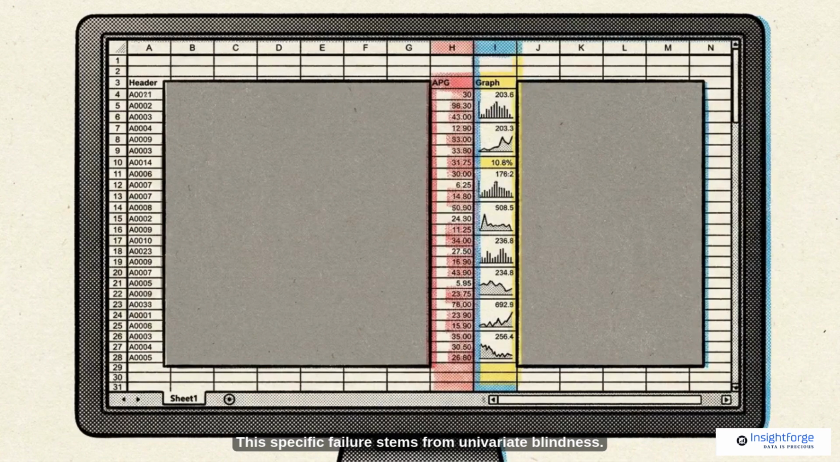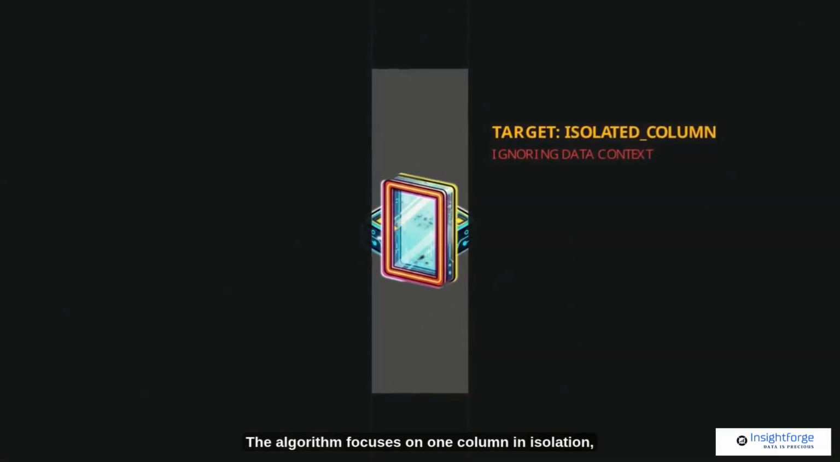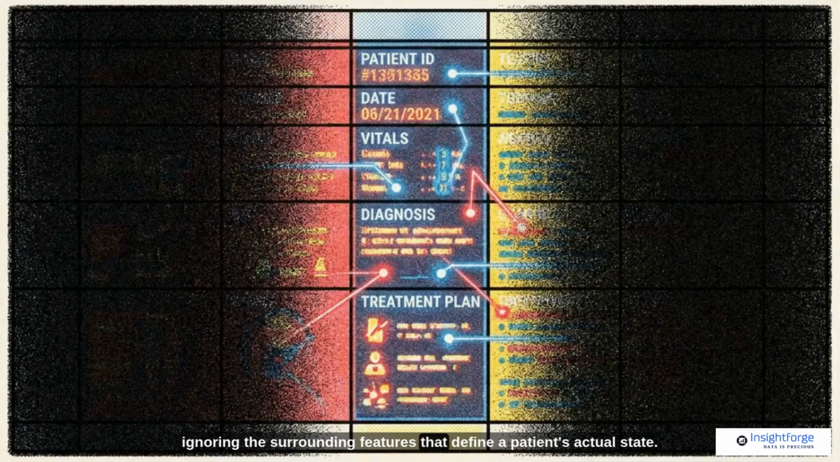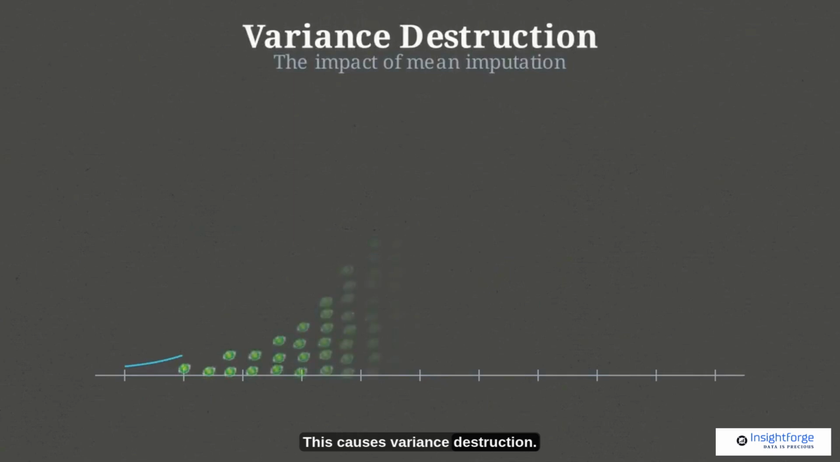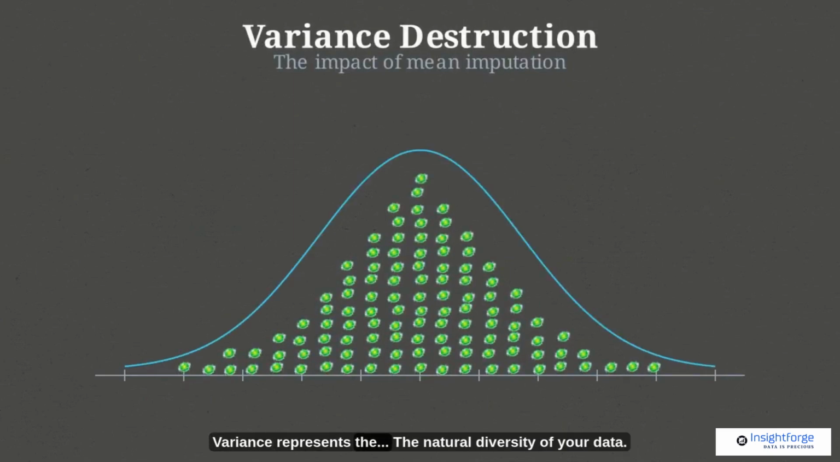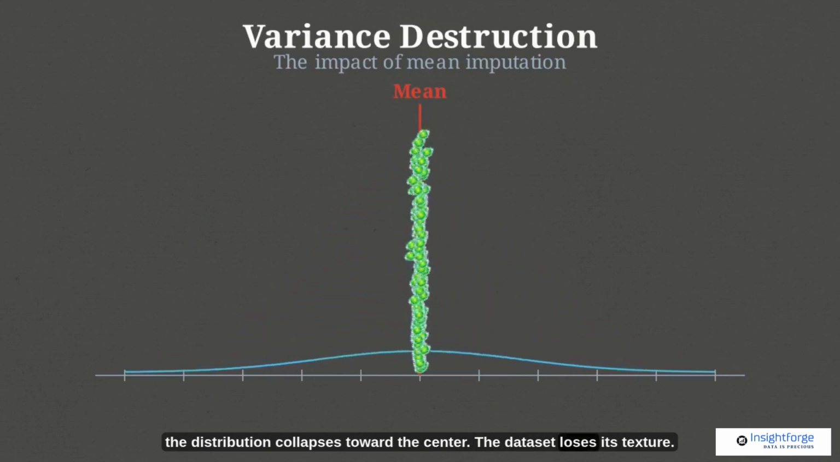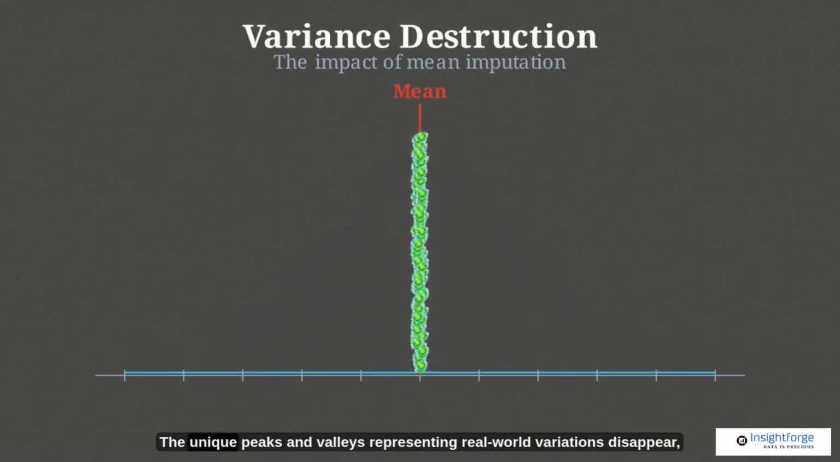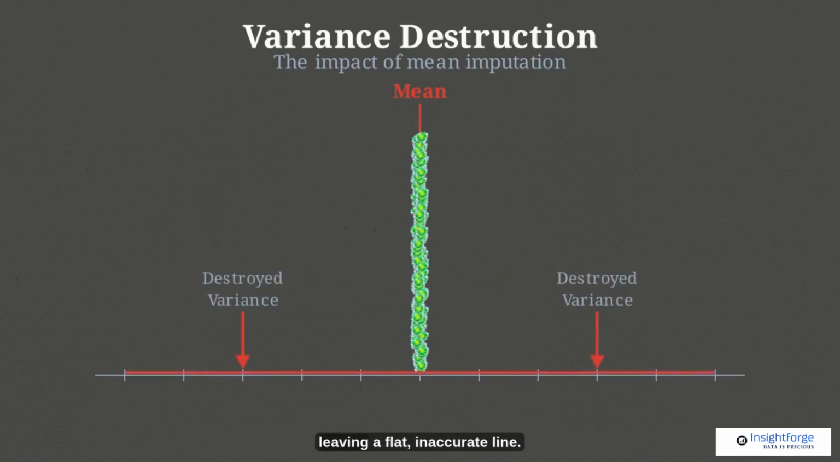This specific failure stems from univariate blindness. The algorithm focuses on one column in isolation, ignoring the surrounding features that define a patient's actual state. This causes variance destruction. Variance represents the natural diversity of your data. When you fill gaps with a single average, the distribution collapses toward the center. The dataset loses its texture. The unique peaks and valleys representing real-world variations disappear, leaving a flat, inaccurate line.